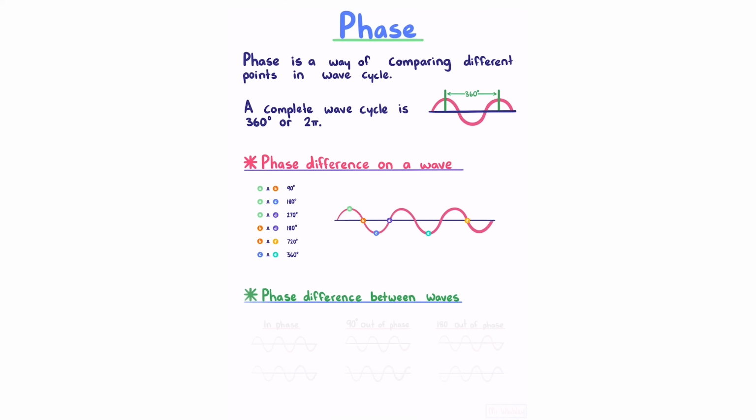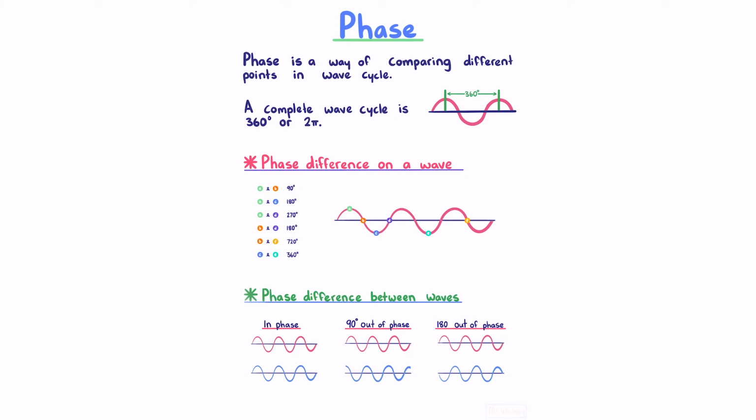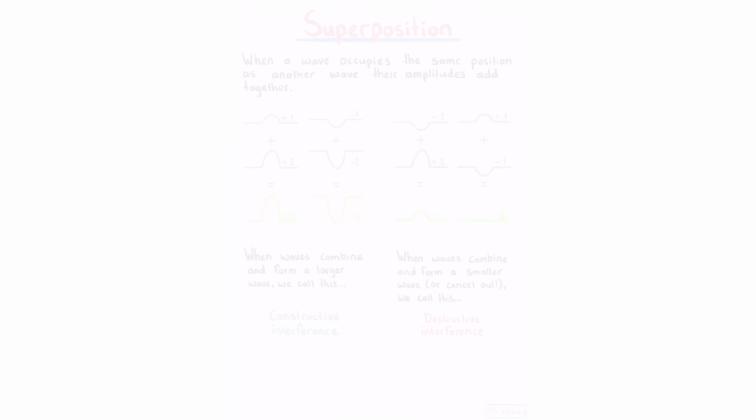Phase difference between waves. Waves lined up are in phase. Shifting our blue wave by a quarter of a wavelength brings them 90 degrees out of phase. Shifting it by half a wavelength means it is now 180 degrees out of phase. Superposition.